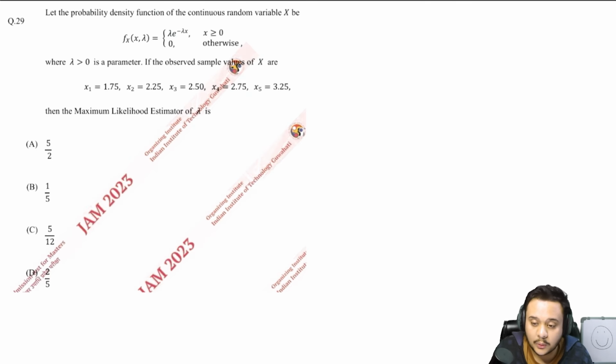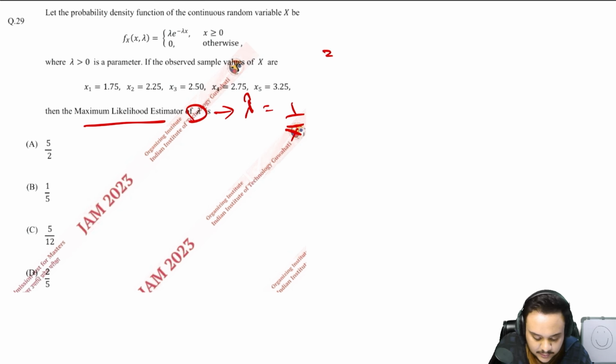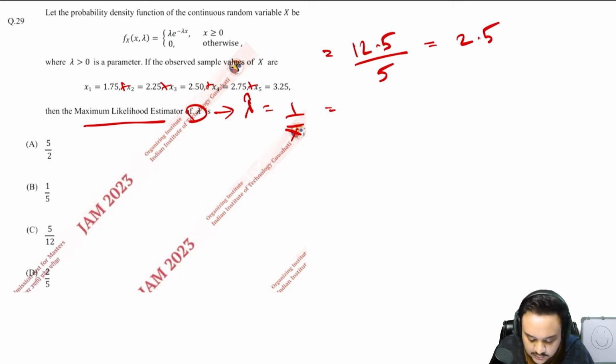So we are not given the true parameter, right? We are not given lambda, so we have to find the MLE. In this case it is lambda hat, which is equal to 1 upon x bar, right? You should memorize the maximum likelihood estimators of all of the important distribution types, and exponential and Poisson are definitely some of them. So just add these up, just find the sample mean. It'll be 12.5 divided by the number of values, which is 5, so you get 2.5. So the MLE is going to be 1 upon 2.5, so 2 by 5, so D.